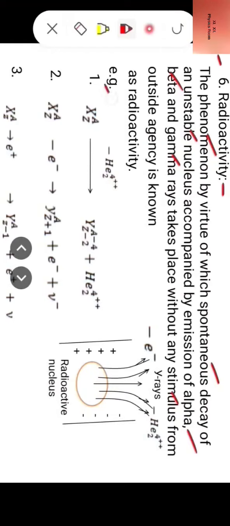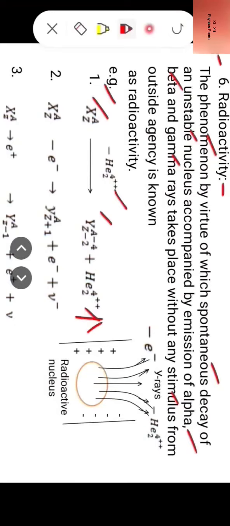For example, a radioactive nucleus X(A,Z), when it emits an alpha particle, helium-4, is converted into daughter nucleus Y(A-4, Z-2) plus emission of alpha particles.